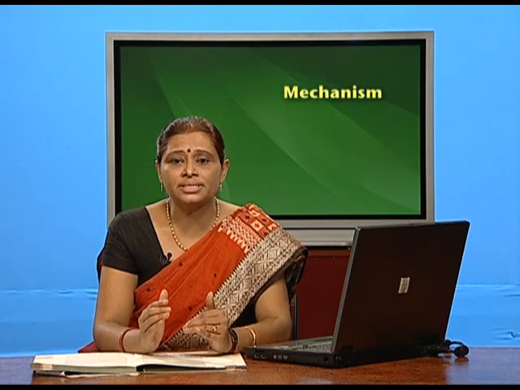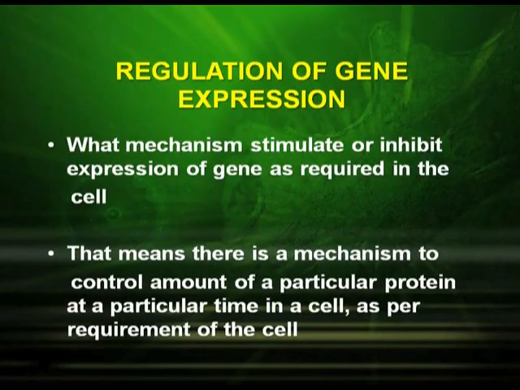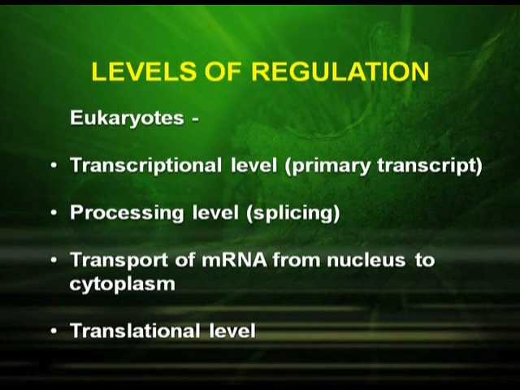Now let us understand the meaning of regulation of gene expression. In simple terms, it means what mechanism stimulates or inhibits expression of a gene as required in the cell. That means there is a mechanism to control the amount of a particular protein at a particular time in a cell as per the requirement of the cell. In eukaryotes, gene expression is regulated at 4 different levels: the transcriptional level, during the formation of the primary transcript; the processing level, that is the splicing level; then transport of mRNA from nucleus to cytoplasm; and lastly the translational level.